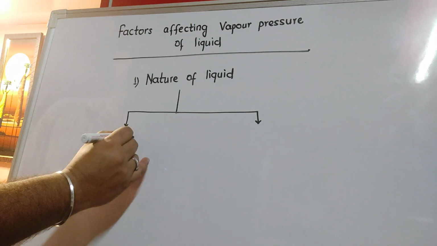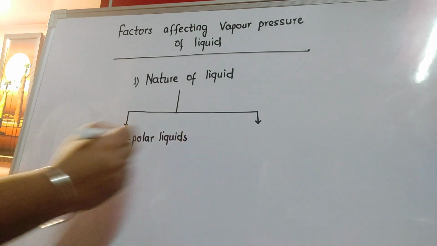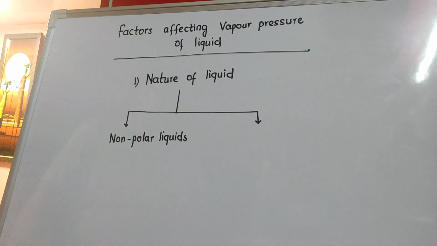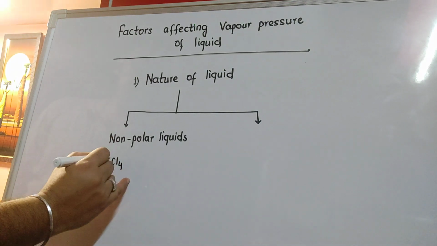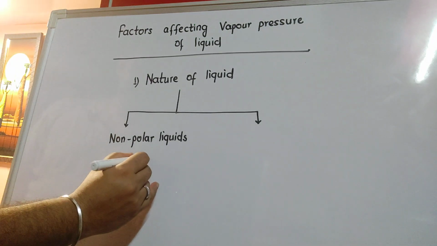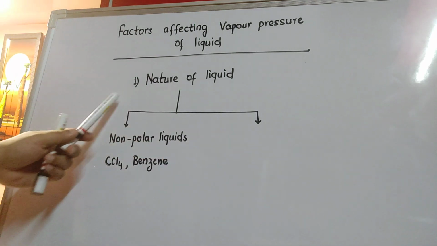Non-polar liquids. What are non-polar liquids, my dear friends? Those liquids in which the molecules present in them do not possess any polarity or charge on them. Now, if the liquid molecules do not possess any charge on them, then the interaction between them will be very poor. Say, for example, carbon tetrachloride, benzene, and most of the organic liquids, either they are non-polar or they are very less polar. So both non-polar as well as less polar liquids are categorized under this.